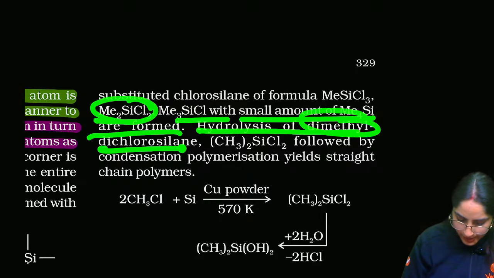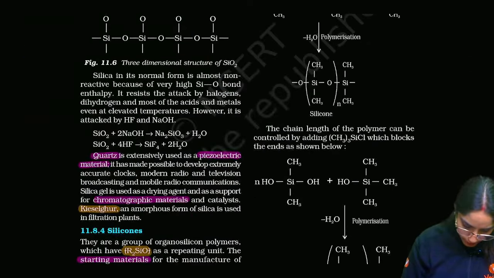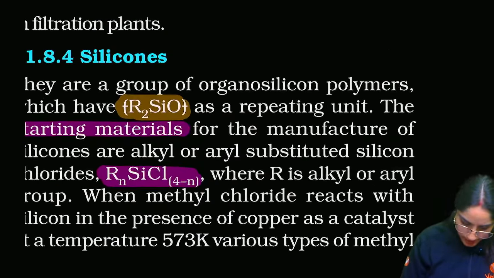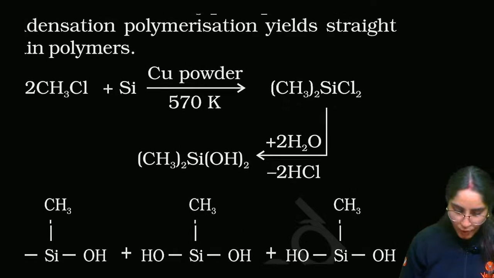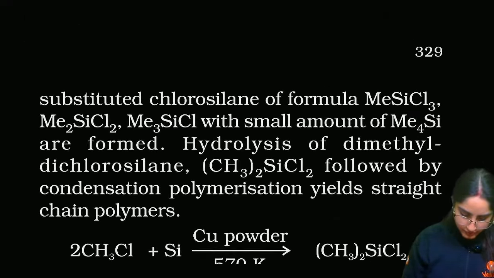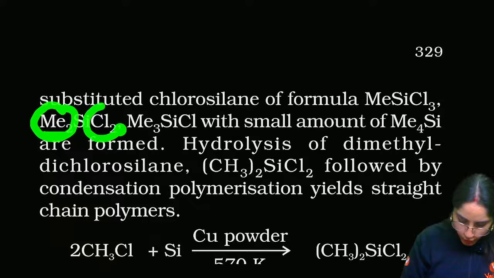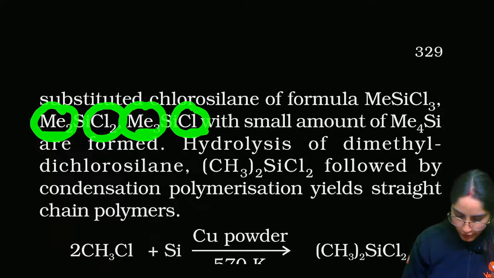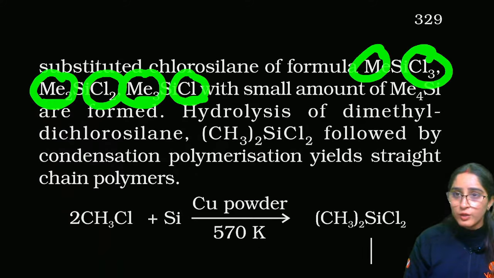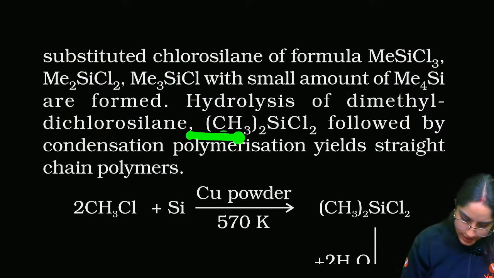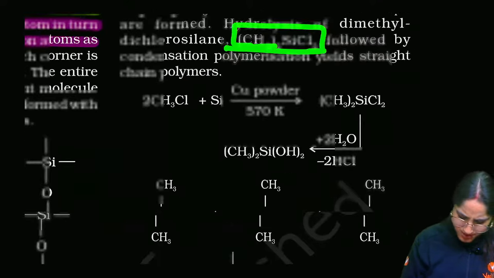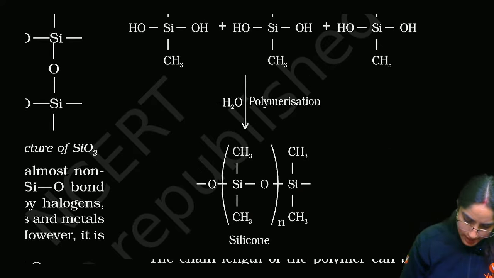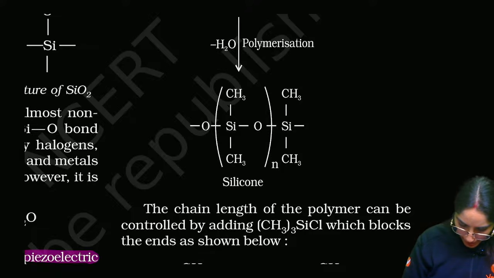Then hydrolysis of dimethyldichlorosilane. Here, the starting material has some alkyl groups and some chlorine, so overall it should be 4. Either 2 alkyl and 2 chlorine, or 3 alkyl and 1 chlorine, or 1 alkyl and 3 chlorine, any of these you can use. Now let's say we are using 2 alkyl and 2 chlorine. You don't have to do the whole reaction, just see what is formed in the end.